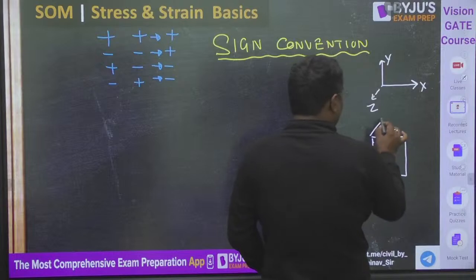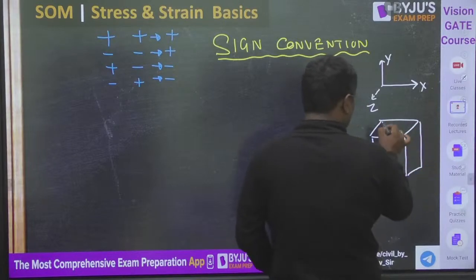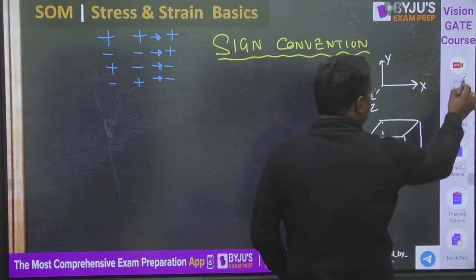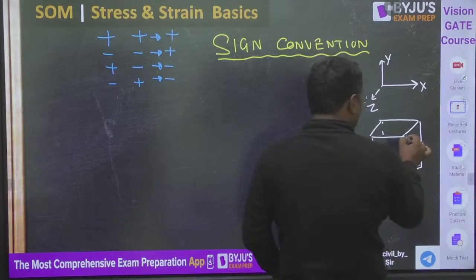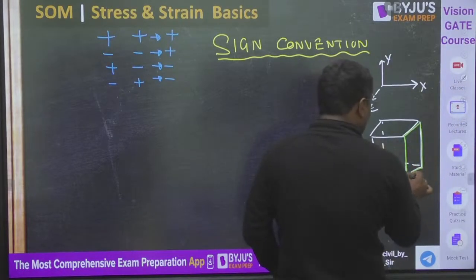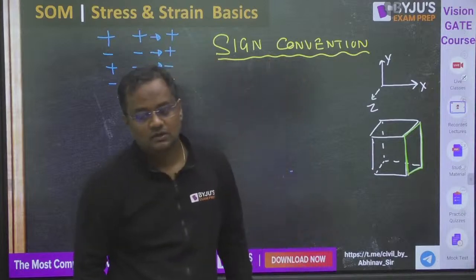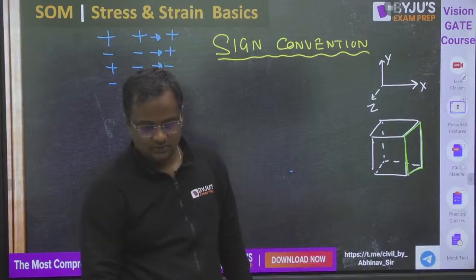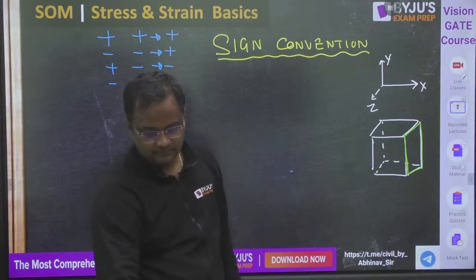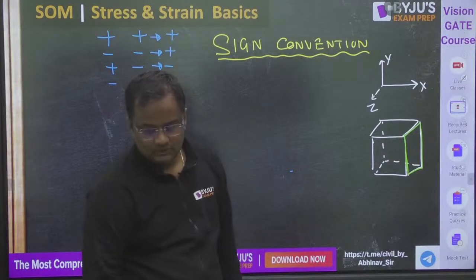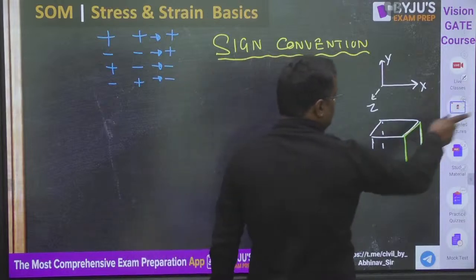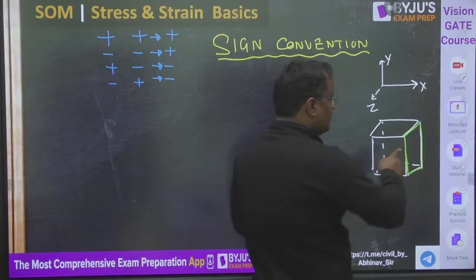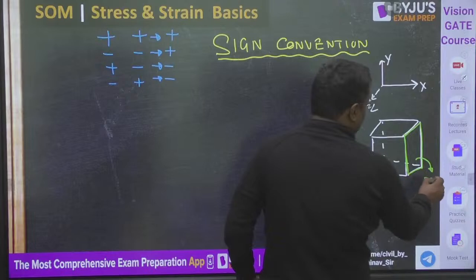Now please tell me, everyone, in the comment box quickly, what is the name of this phase? Tell me in the comment box, guys. Come on. What is the name of this phase? X phase. Positive is, and the name is given by the outward normal, that is in x direction. So this is x phase.